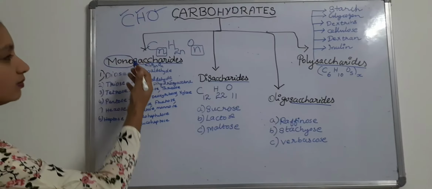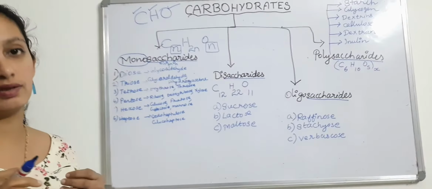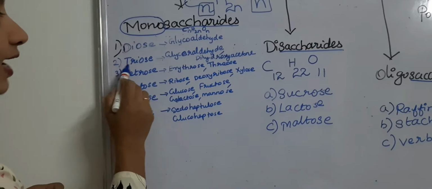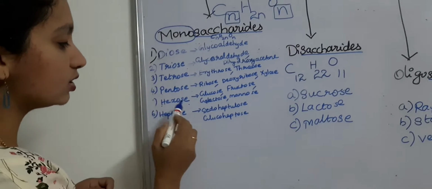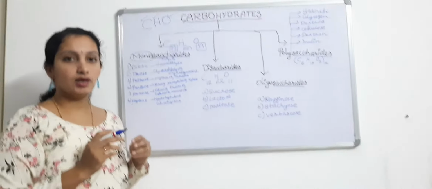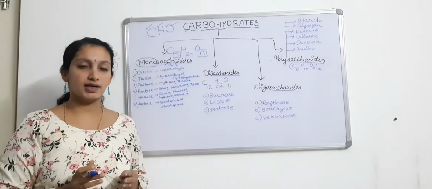What are the different types of monosaccharides? It contains only one type of sugar. These are diose, triose, tetrose, pentose, hexose, heptose. How can you differentiate these monosaccharides?